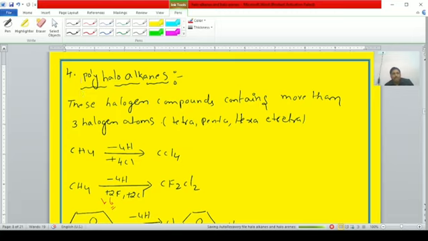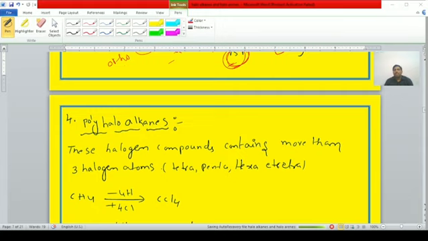Next student, observe the cursor. Polyhaloalkanes. That word gives the meaning student. Next continuation students, we are discussing polyhaloalkanes, fourth category. Right students, first the definition.